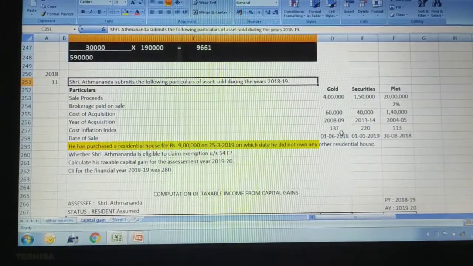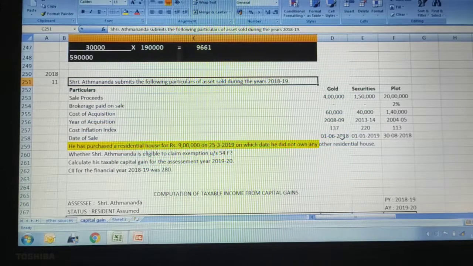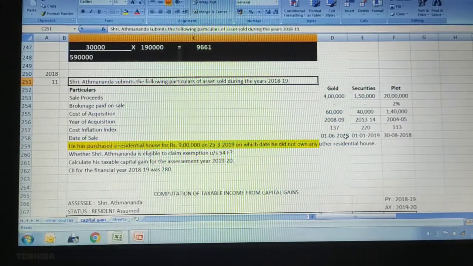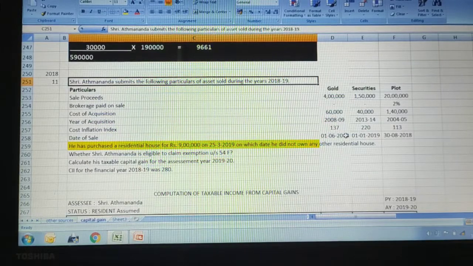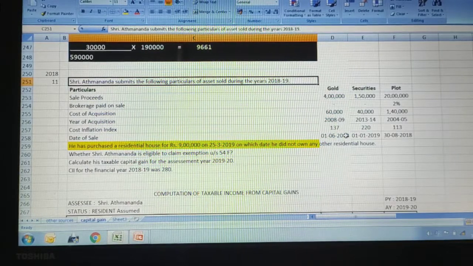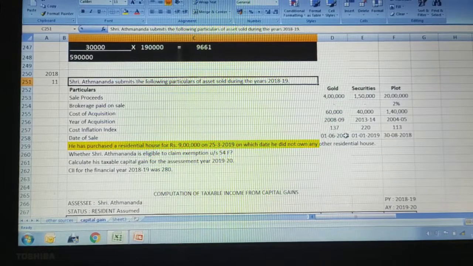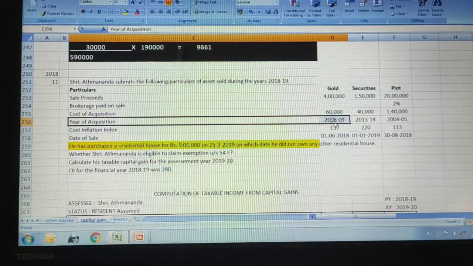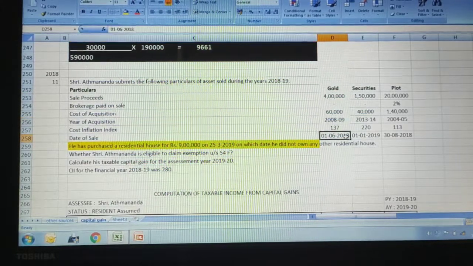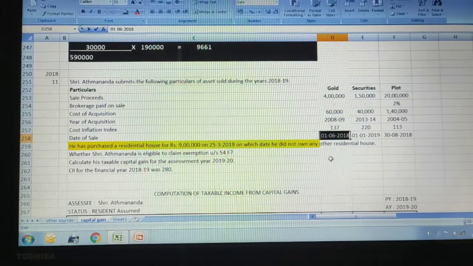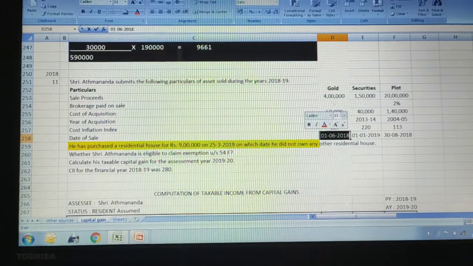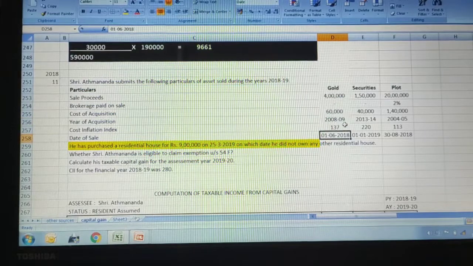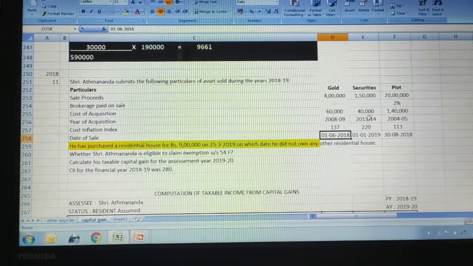Let us find how I have declared it as a long-term capital asset. To find out whether the asset is long-term capital asset or not, we need to see the category of asset first. Then we need to identify what type of asset it is. Here gold is given. Year of acquisition is given here. It was purchased in 2008, sold in our previous year in June 2018. So more than the required holding period is there, so it can be considered a long-term capital asset.